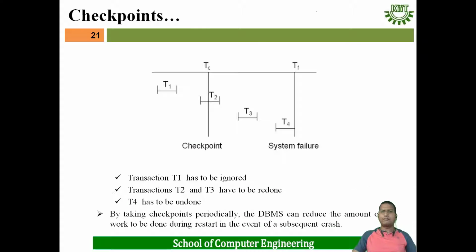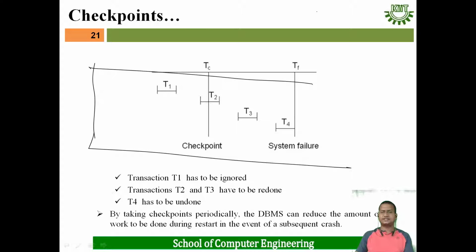Suppose here an example is there. Various transactions are performed and this is the log record. Suppose this is the log file and it contains a system failure at that place. When the system failure occurs, we have to go to the latest or most recent checkpoint, this point, Tc. Then there is no need to consider T1 here, because this transaction completed before checkpointing. Then from T2 we have to start, till T4.